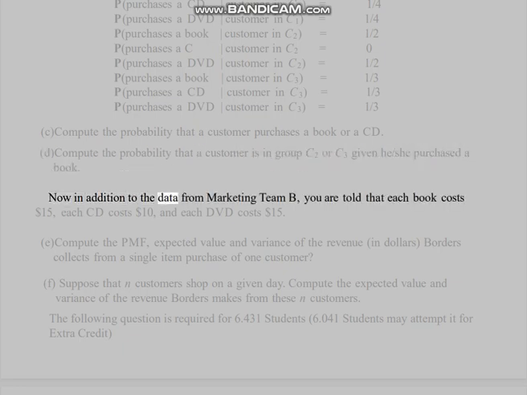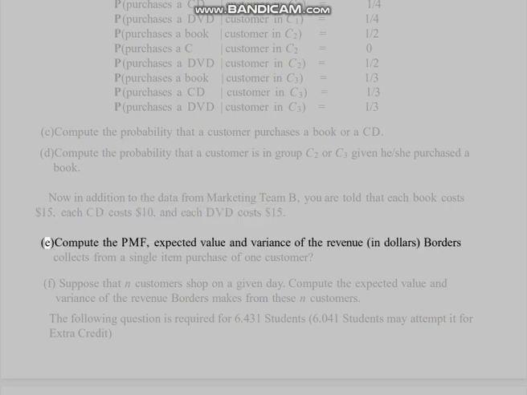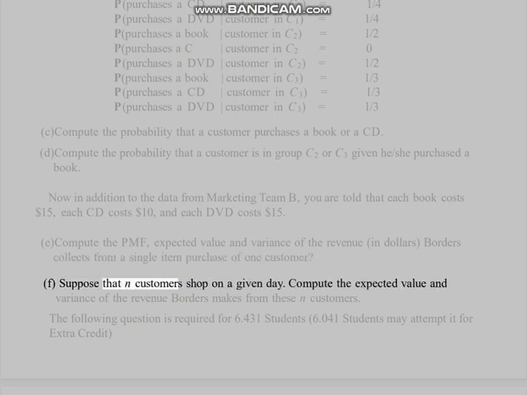Now, in addition to the data from Marketing Team B, you are told that each book costs $15, each CD costs $10, and each DVD costs $15. E. Compute the PMF, expected value and variance of the revenue, in dollars, Borders collects from a single item purchase of one customer. F. Suppose that n customers shop on a given day. Compute the expected value and variance of the revenue Borders makes from these n customers.